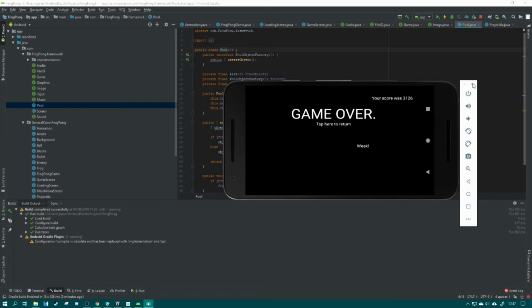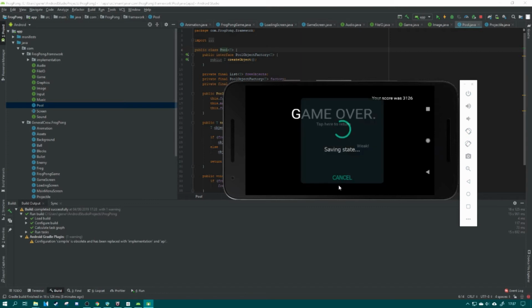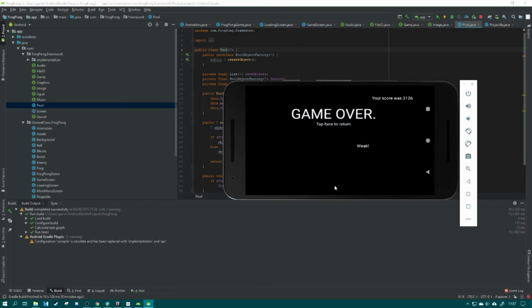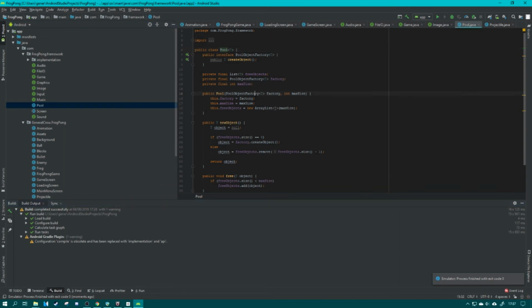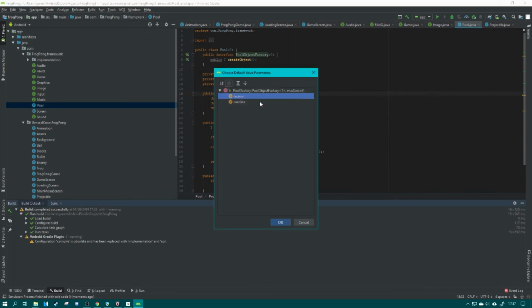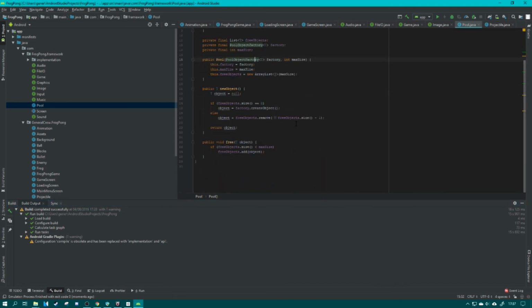So let's close this phone emulation down. It's absolutely fantastic. It saves states, it comes back up. It is without a doubt one of the best things I've seen. One of the best things about this platform is this emulator and how fast and quick and snappy and reactive this all is. There's full IntelliSense. This thing is amazing. Generates constructor of primitive values. Oh, it's just everything is perfect.